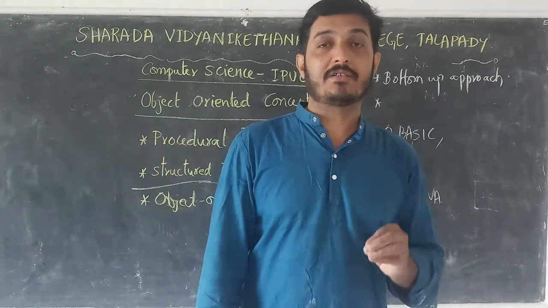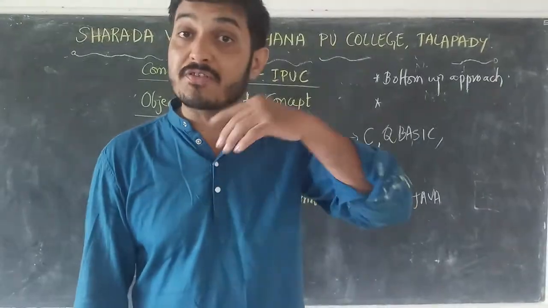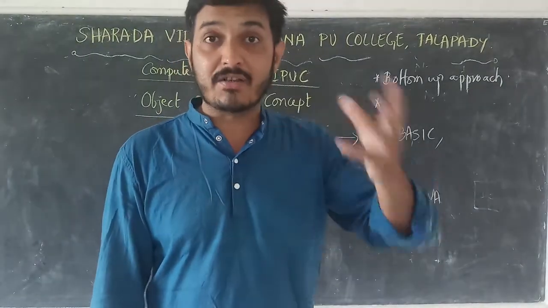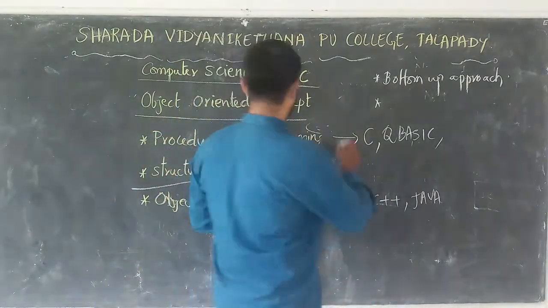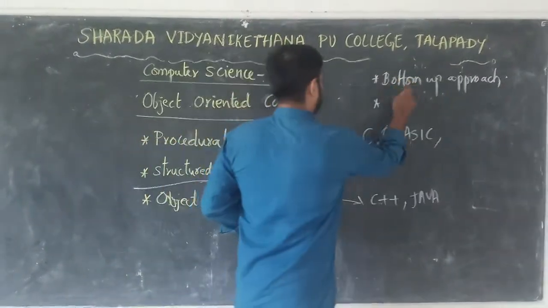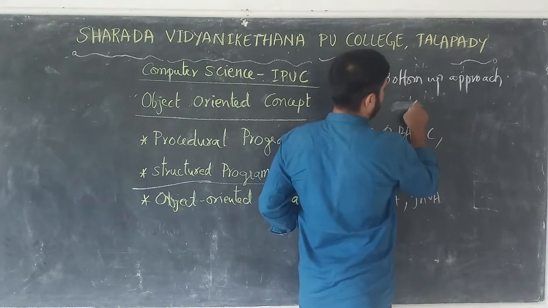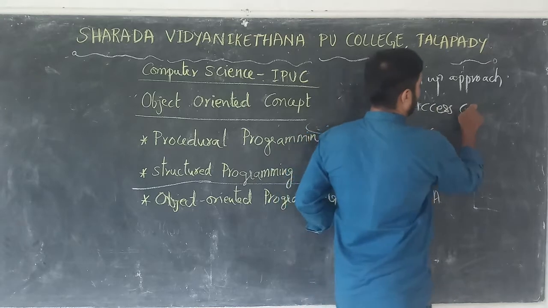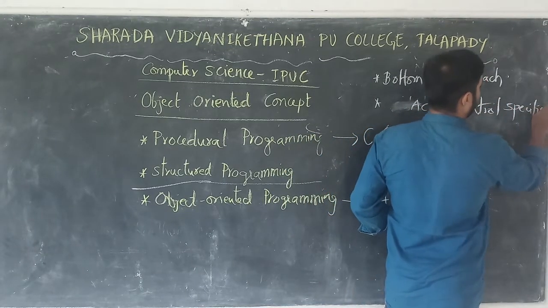Such functions or such data can be accessible to the member functions, not outside the function, or not external functions or external variables. Right? Okay, these are about object-oriented programming, not accessible from outside. Or we can say access control specifier. It's very important.